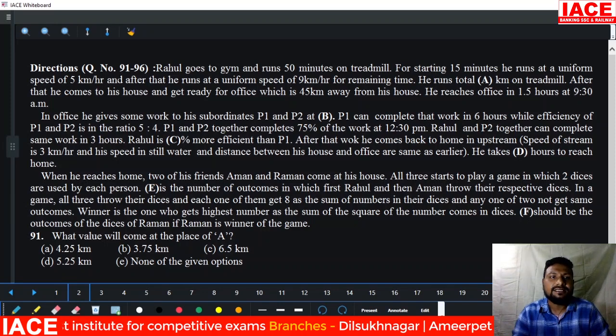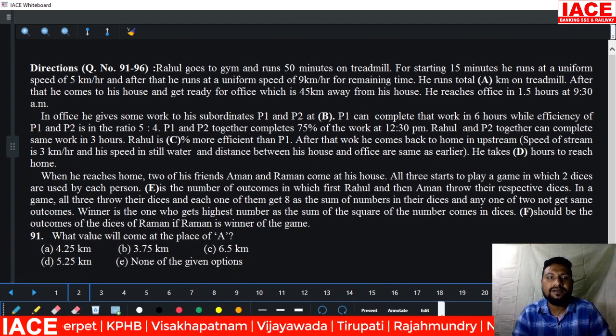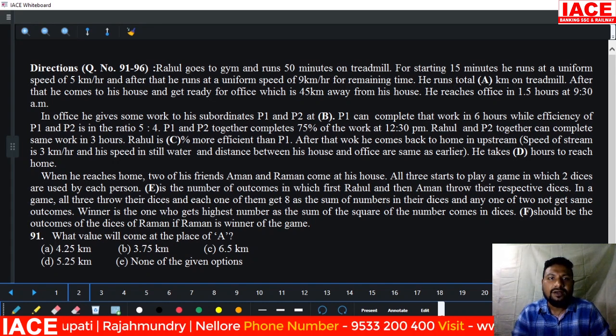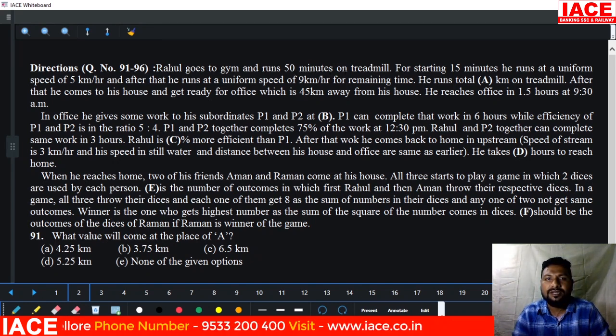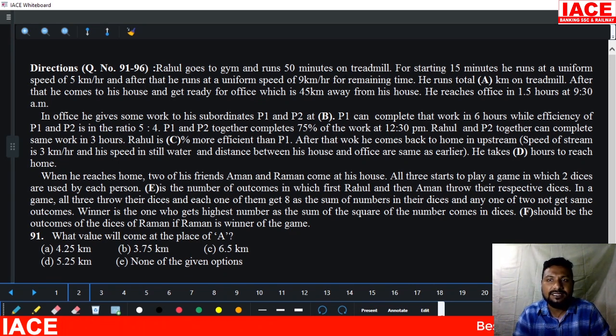The first question is a caselet DI for questions 91 to 96. Based on the caselet DI we have to solve. Rahul goes to the gym and runs for 50 minutes total on the treadmill. For the first 15 minutes he runs at a uniform speed of 5 kmph, and after that he runs at a uniform speed of 9 kmph for the remaining time. How many kilometers does he run in total on the treadmill?